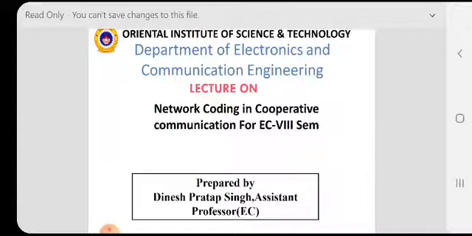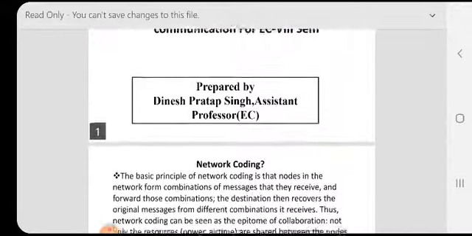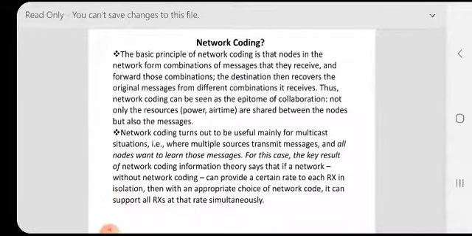Today, I will take a lecture on network coding that is used in cooperative communication. What is network coding? The basic principle behind network coding is that nodes in the network form combinations of messages that they receive and forward those combinations. The destination then recovers the original message from different combinations at receivers.